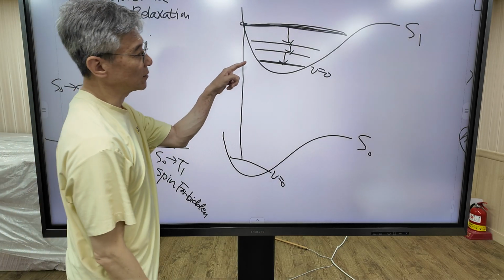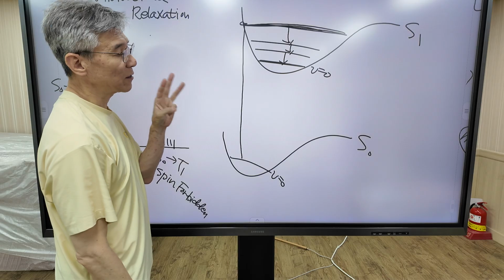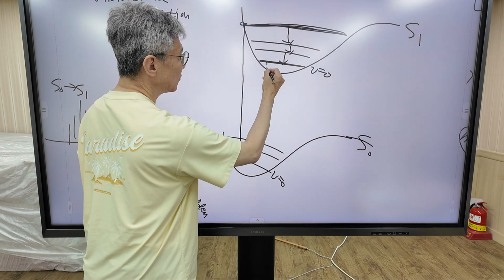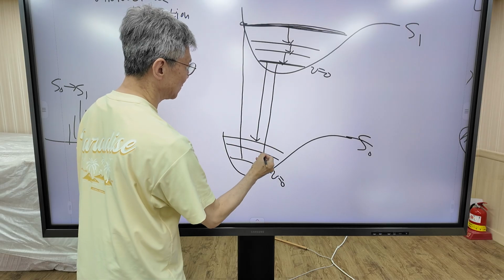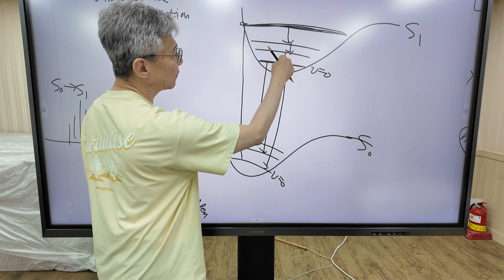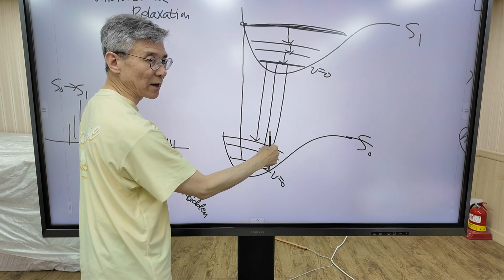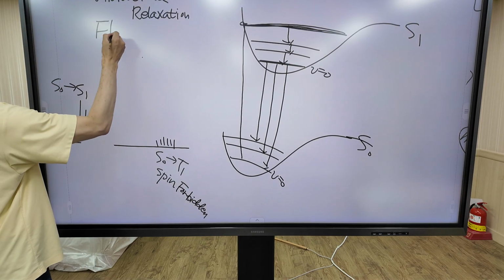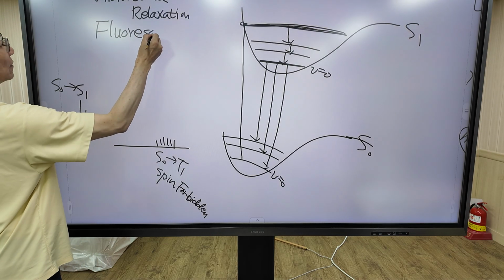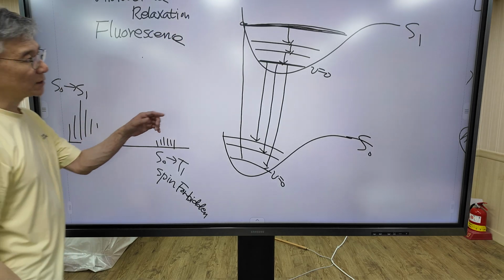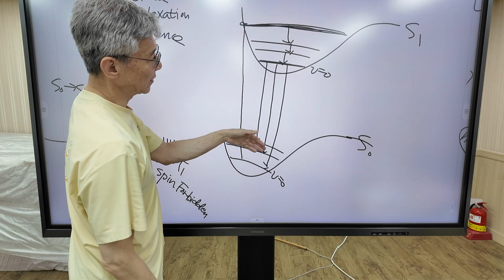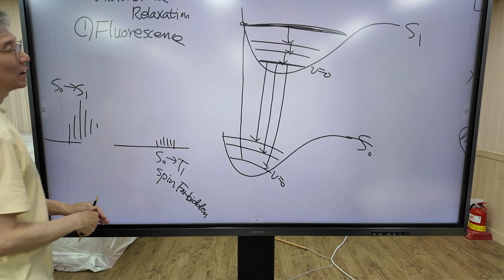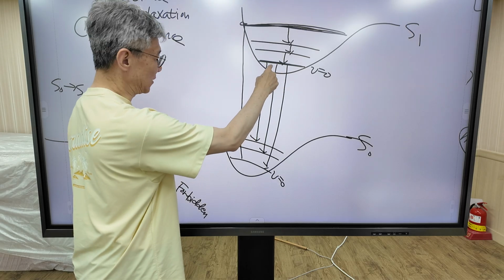And for the molecule in the V equals 0 state, there are three possible pathways. In the first, the molecule returns to the S0 state, emitting a photon. This process is called fluorescence. In fluorescence, the spin state does not change, singlet to singlet, and a photon is emitted. This is the first pathway for the molecule in the V equals 0 state.